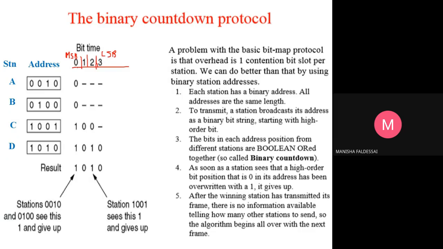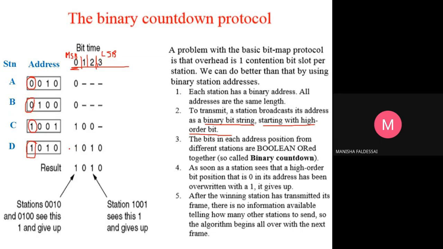The bit time starts from 0. These are the addresses of the stations, among thousands, that want to transmit data. So A will broadcast 0, B will broadcast 0, C will broadcast 1 and D will broadcast 1. So at bit time 0, they broadcast 0, 0, 1, 1.